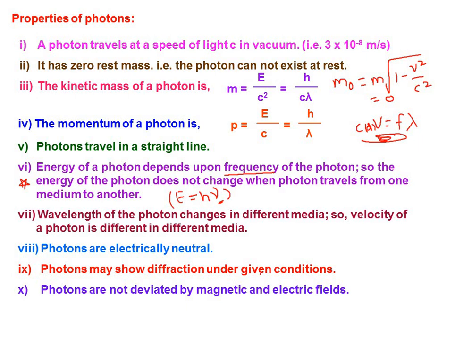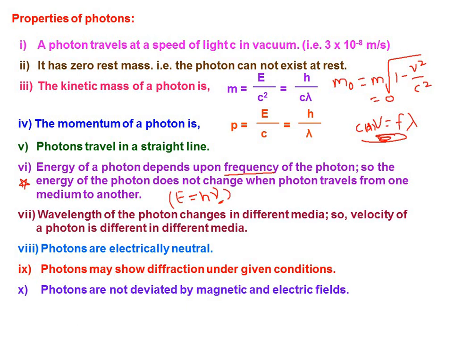It depends upon the nature of the wavelength of the light we are actually using, the nature of the body we are using, and the distance between the object and the source. Okay, photons are not deviated by magnetic and electric fields. Just now we have seen that they are electrically neutral. Hence photons are not deviated by any electric or magnetic fields. Are we getting the point here?